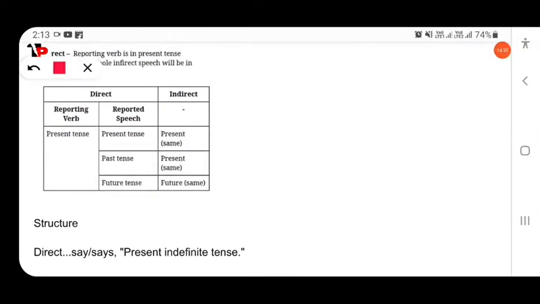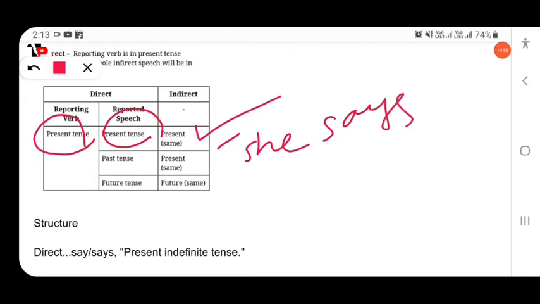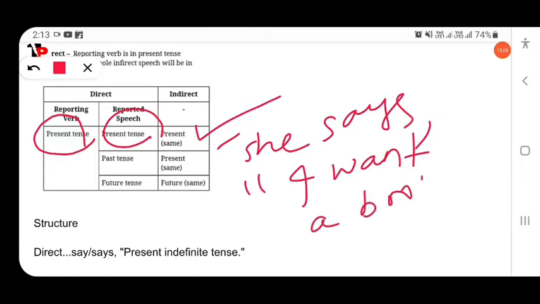if the reporting verb is in the present tense and the reported speech is in the present, then it stays the same present. Like, she says, I want a book.